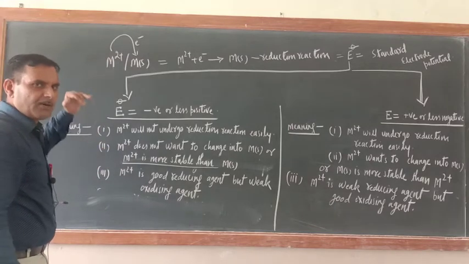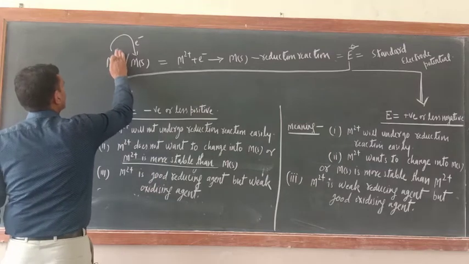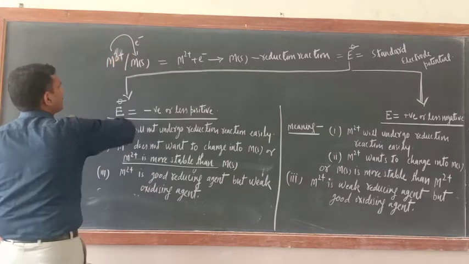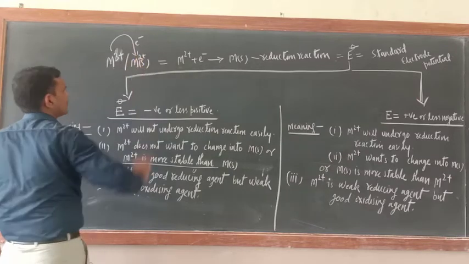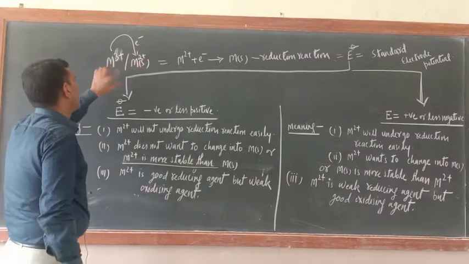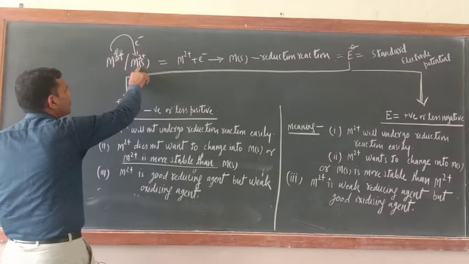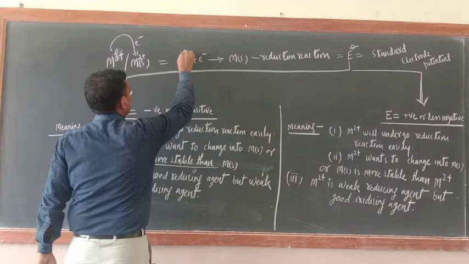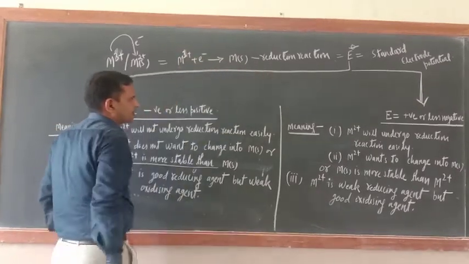Now in the same way, in the book it is written M3+ here, and M2+ here. What is the meaning? Same meaning. M3+ is getting converted into M2+. So here also write M3+ plus one electron gives M2+. So this is also a reduction reaction.